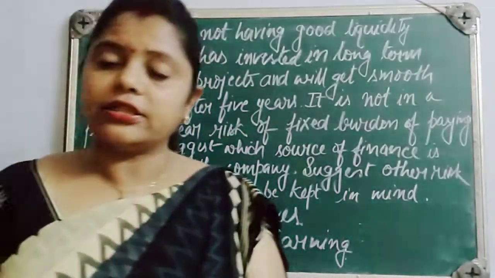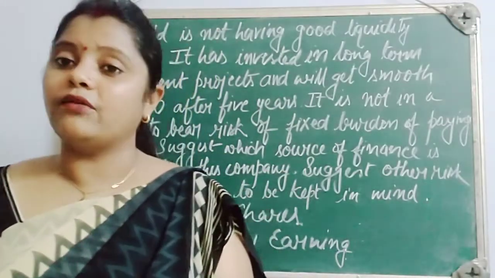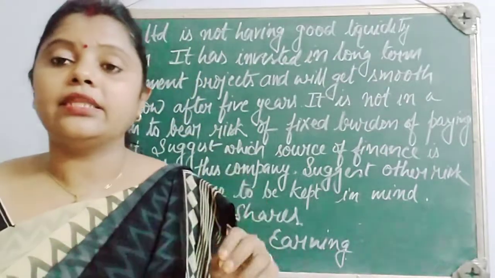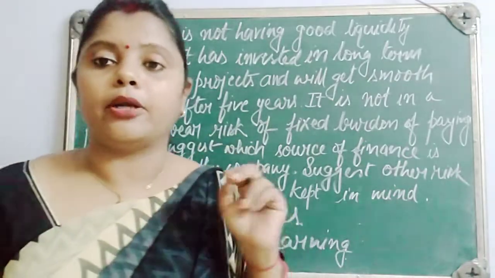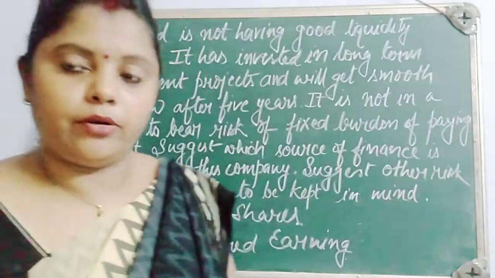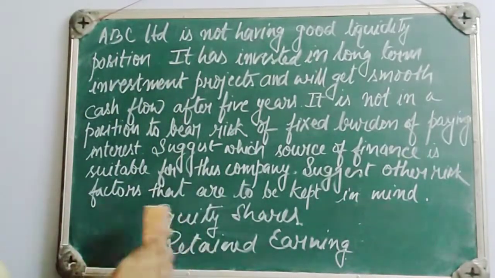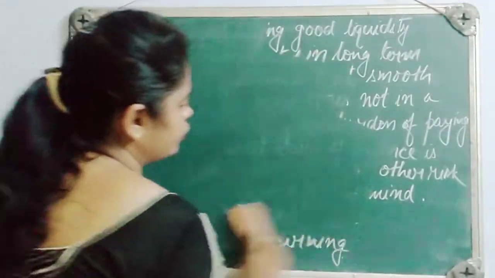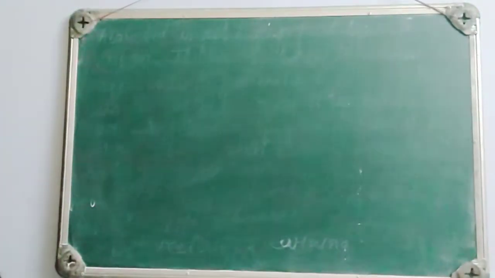So many sources are there. But now the question comes, among all these sources, which is suitable for us? It's not like equity shares or retained earning will always be suitable. So there are certain things which we have to keep in mind before deciding on any particular source of finance. So let us discuss it point wise, one by one. Okay. The first one is financial strength and stability. So how much strength we have, or how stable we are.